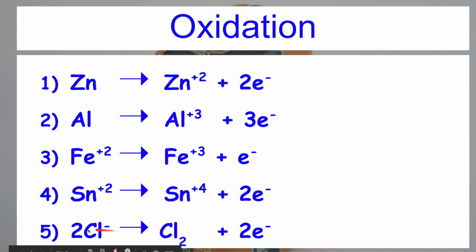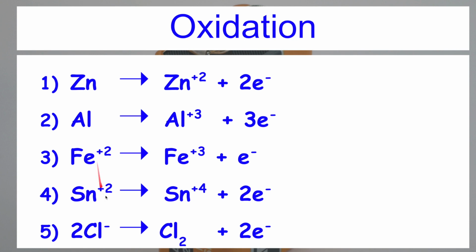And this reaction can be represented like this, because Cl atoms cannot remain separate. They combine with each other to give Cl2 gas, and therefore 2 Cl minus gives Cl2 plus 2 electrons. This is also oxidation. So remember, in oxidation, neutral atoms are converted into positively charged ions, and the positive charge developed on these ions depends upon how many electrons are lost by that atom.